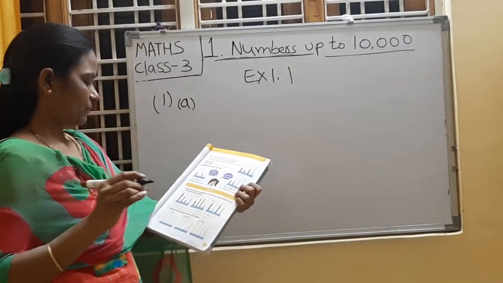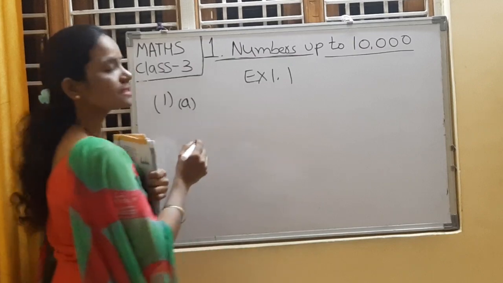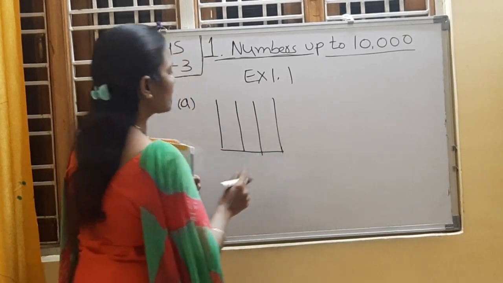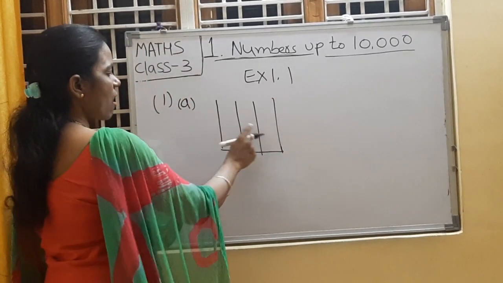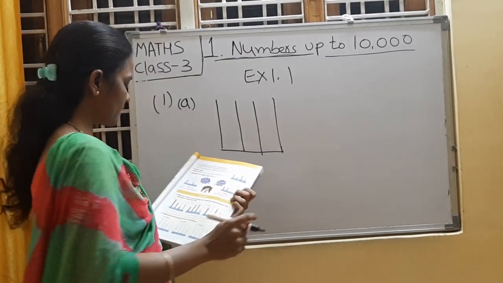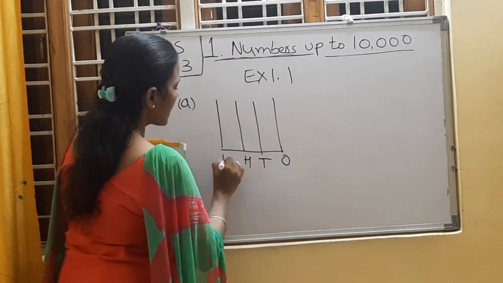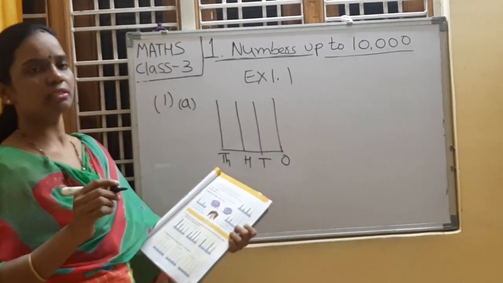So here, what is an abacus tool? It is an abacus tool. These are the rods, since it is a 4-digit number. Here we have the ones place, tens place, hundreds place, and thousands place.